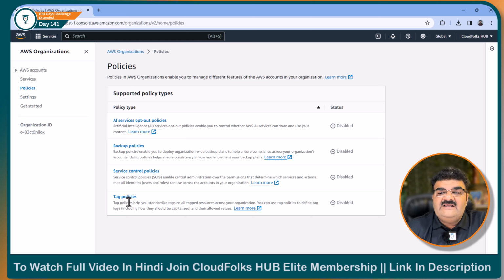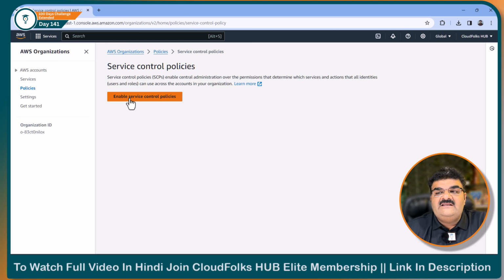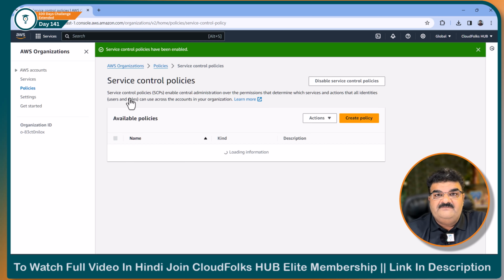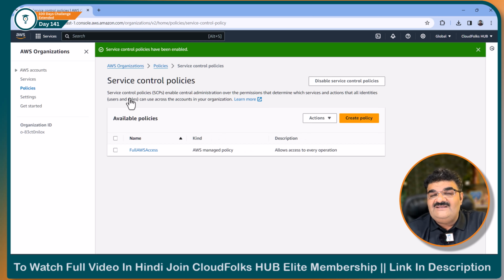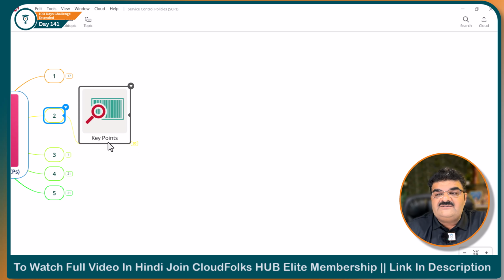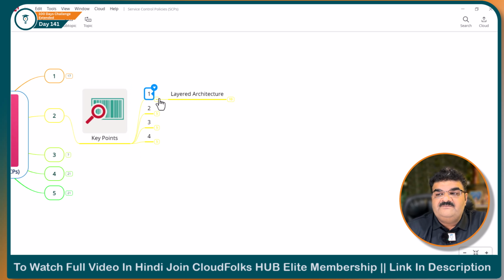Here you will get many policies and out of these, the third one is known as service control policy, which is disabled by default. So you have to enable this, and I'm going to enable this policy right now. So this is how you can enable service control policy. How we are going to use it, we will discuss, but let's move to the mind map topic first.